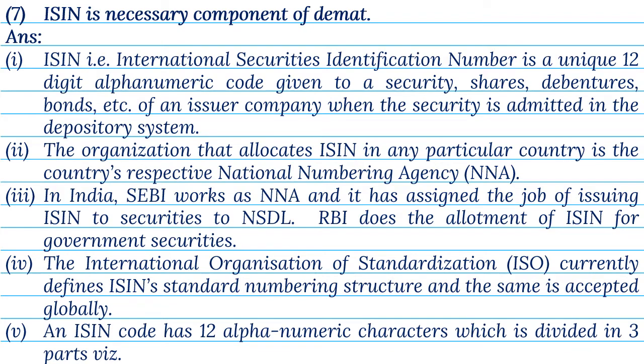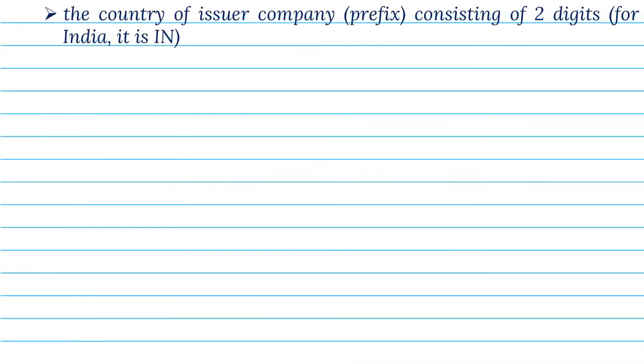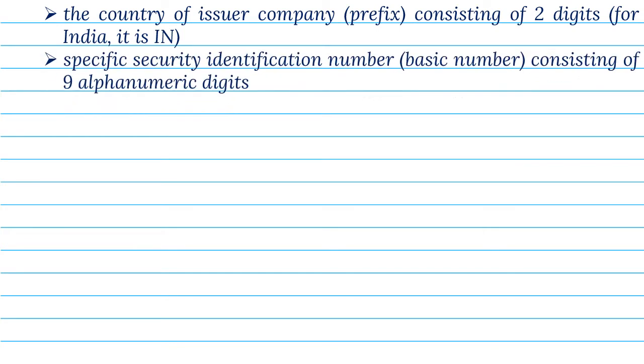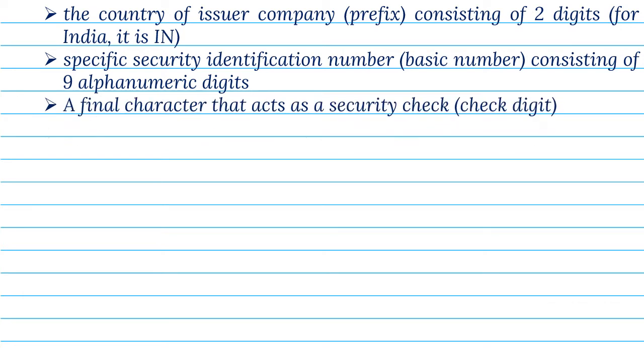An ISIN code has 12 alphanumeric characters, which is divided in 3 parts, namely the country of issuer company, prefix, consisting of 2 digits, for India, it is IN. Specific security identification number, basic number, consisting of 9 alphanumeric digits. A final character, that acts as a security check digit.